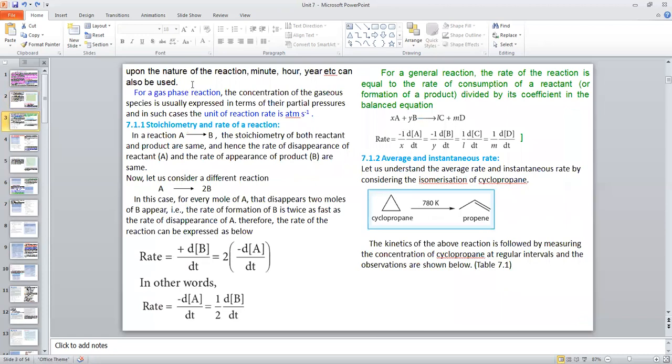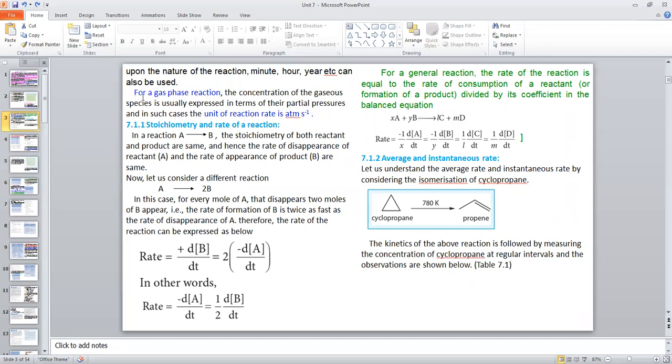Then, depending upon the nature of reaction, minute, hour, year, etc. can also be used. If the change in concentration with time is very, very small, then we may use minute, hour, year, etc.